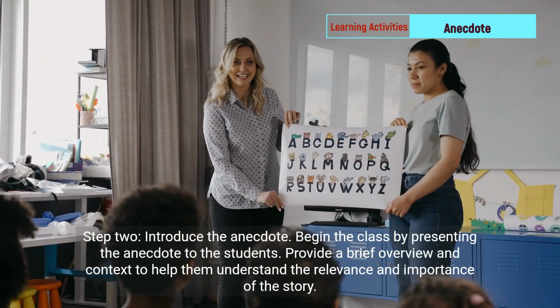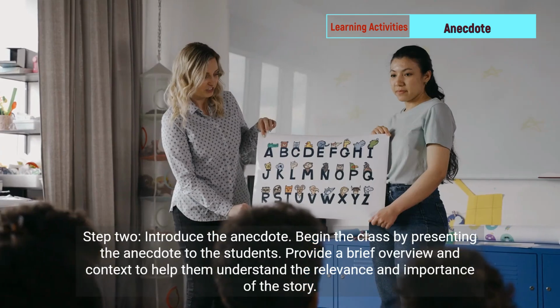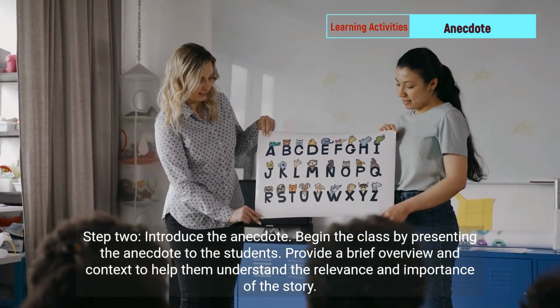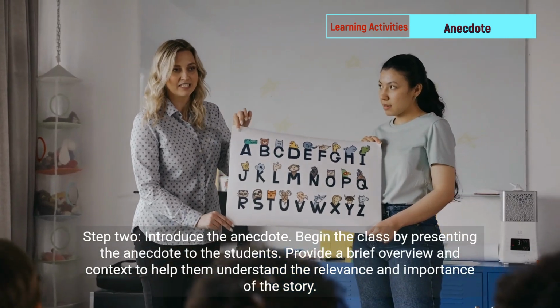Step 2. Introduce the anecdote. Begin the class by presenting the anecdote to the students. Provide a brief overview and context to help them understand the relevance and importance of the story.